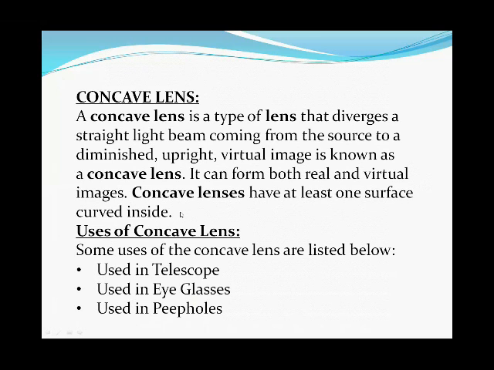So here we can say in the concave lens we have q in negative because it is forming the virtual and erected image, and its focal length is also negative. Now, in our daily life, we are mostly using the convex lens, like in telescopes, eyeglasses, as well as peepholes.